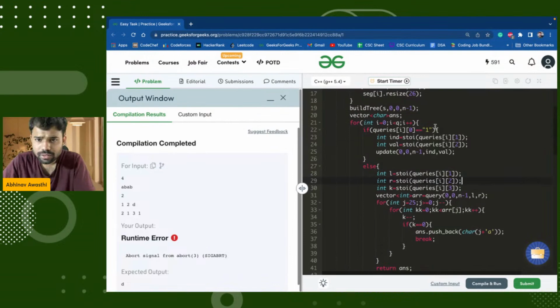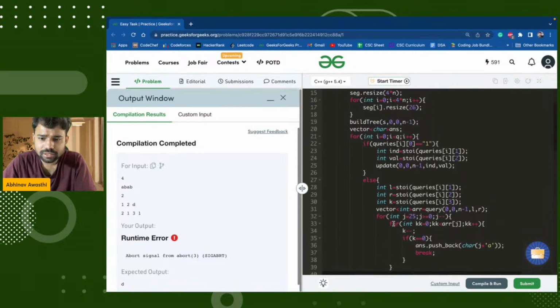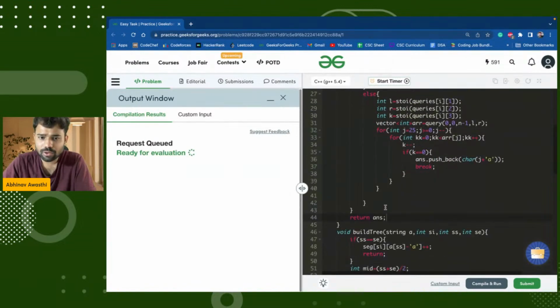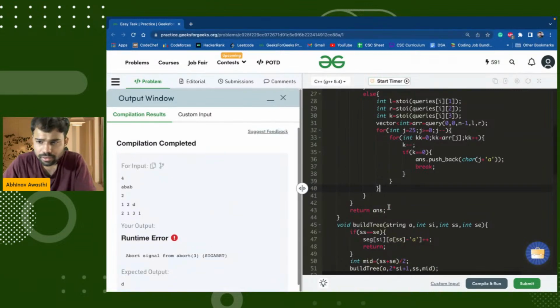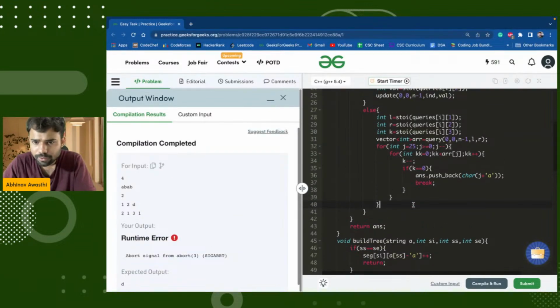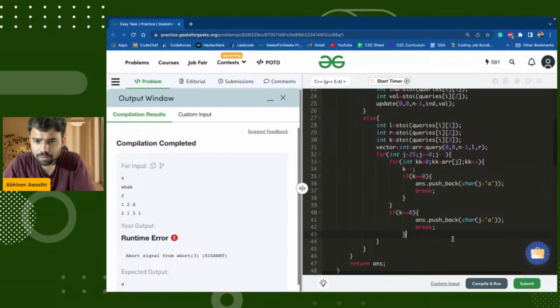Okay, I have to return this answer at the last. That's the problem I'm having. Again, wait. Now it is fine. I'm breaking it from this loop, but I'm not breaking it from the other loop.